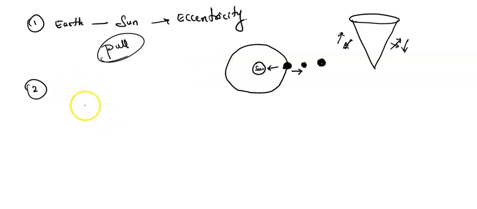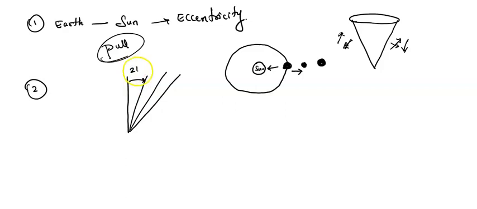You may have seen the axis. For example, this is my axis. When the earth is moving on the axis, you can see there is a small tilt, which makes an angle of 22.1 degree to 24.5 degree.